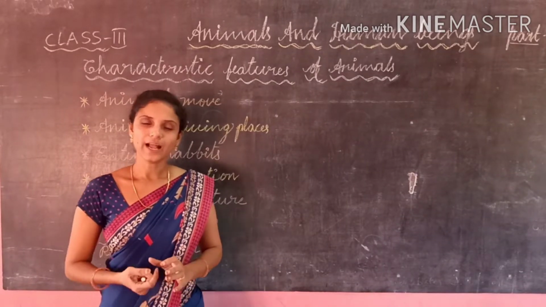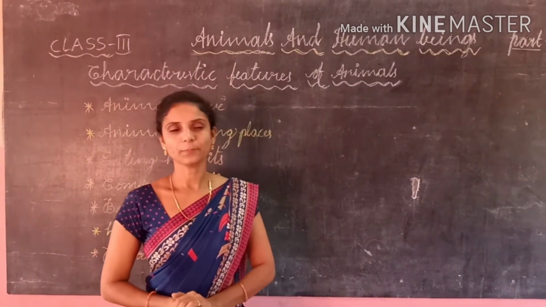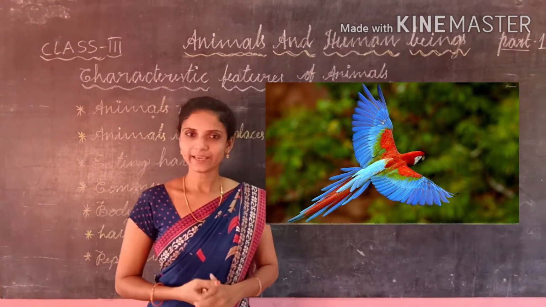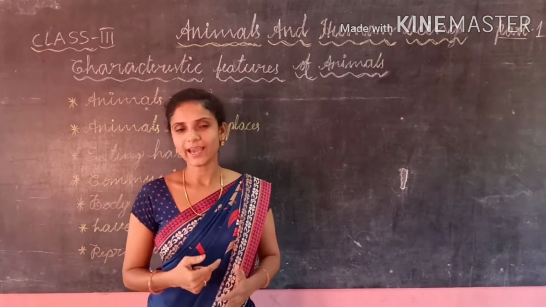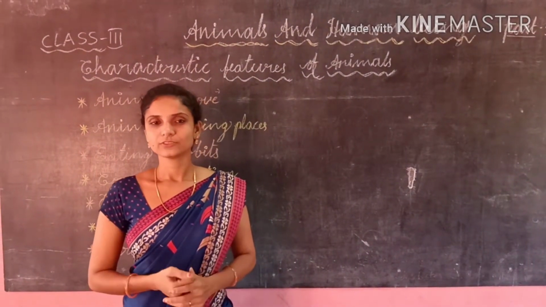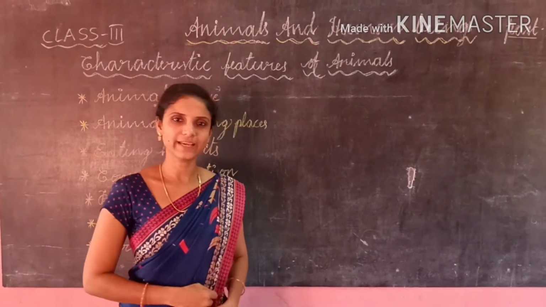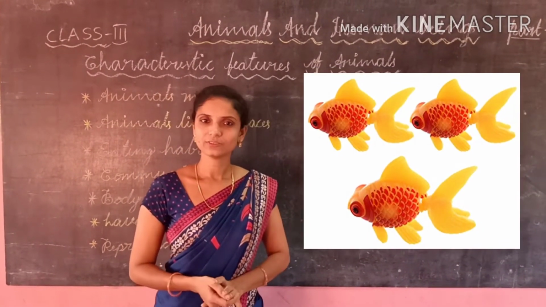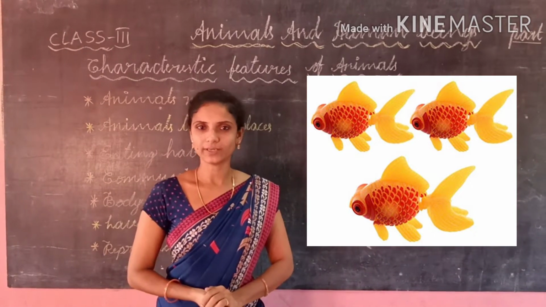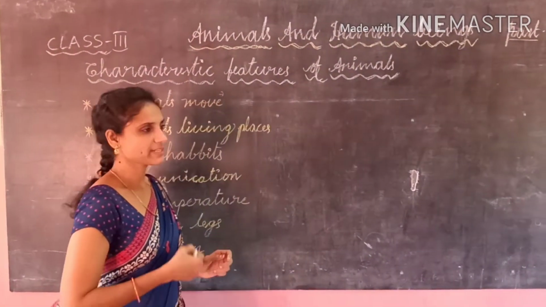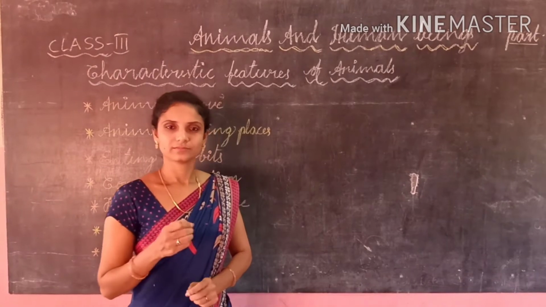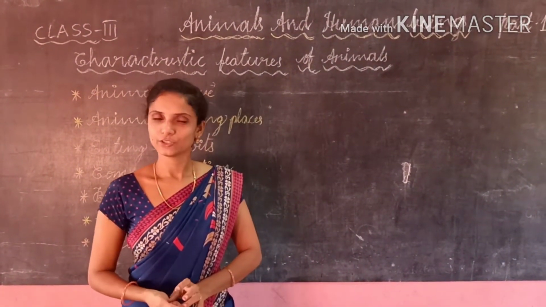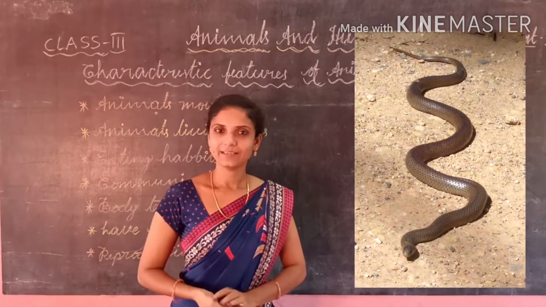How do animals move? Suppose birds. How do birds move? Birds move with the help of their wings, and most of the animals have legs, so most animals move with the help of their legs. And how do fishes move? Fish have fins to swim in the water. And how will a snake move? Does the snake have legs? No. A snake does not have any legs.